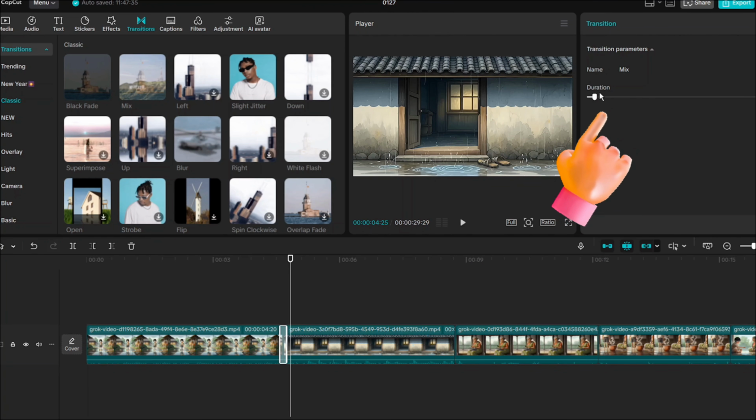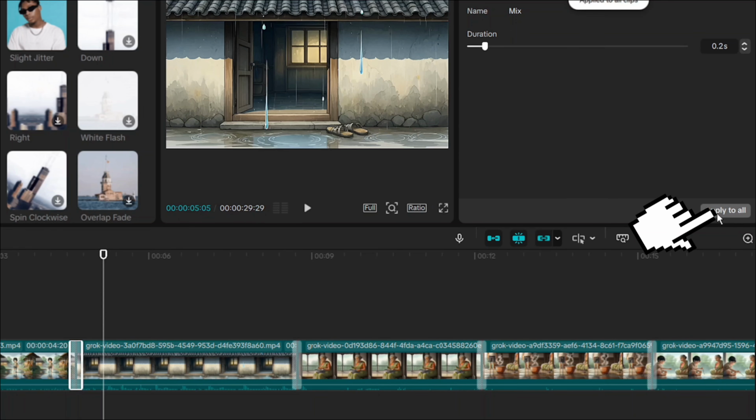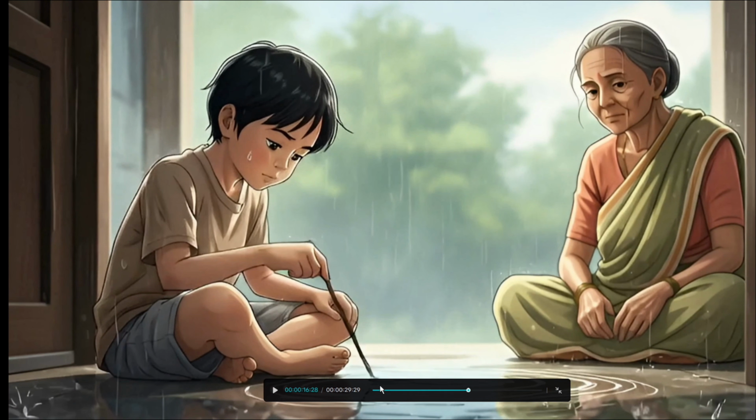You can also adjust the transition duration. After adjusting, click on Apply to All. This will add the transition to all clips. Now my video is completely ready.